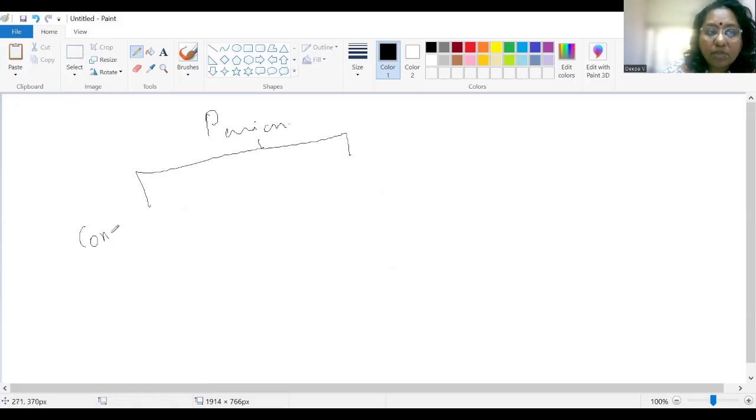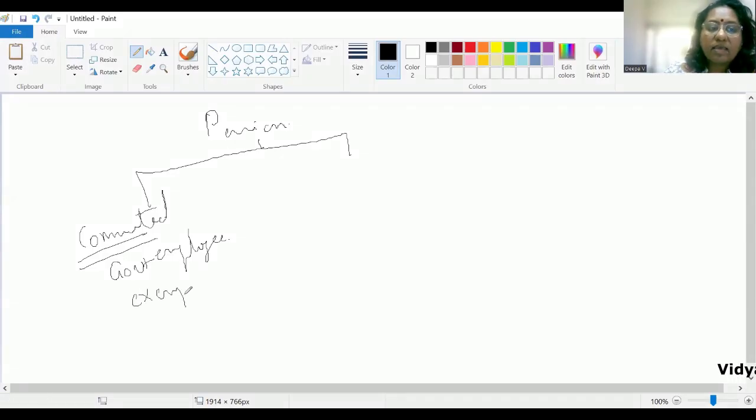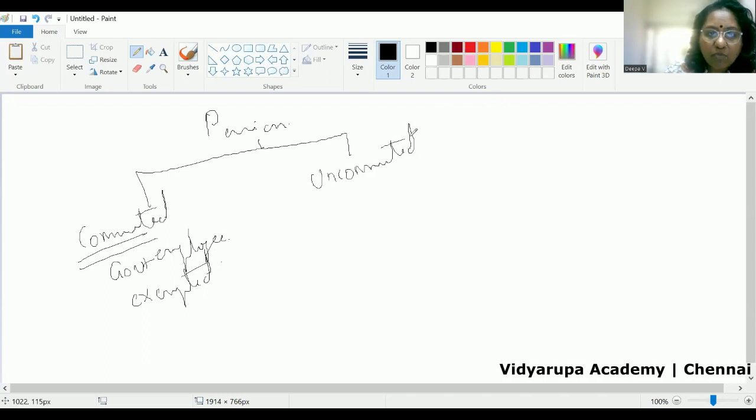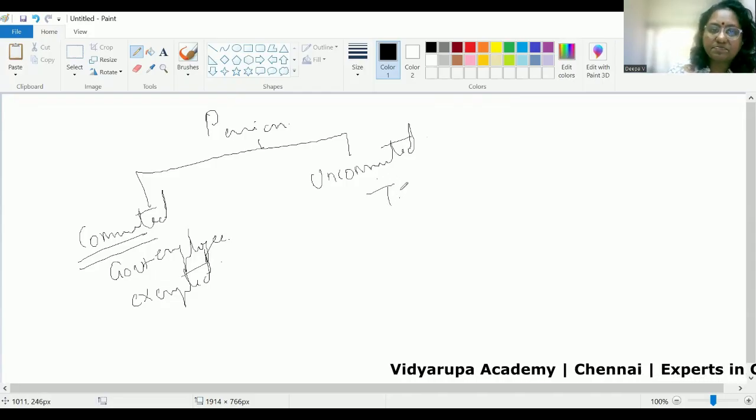Pension, if it is commuted, please note the term commuted. Commuted pension received by government employee, it is exempt. Okay. Commuted pension received by government employee is exempt. Now, uncommuted, if it is not commuted, whether it is government or non-government employee, it is taxable.